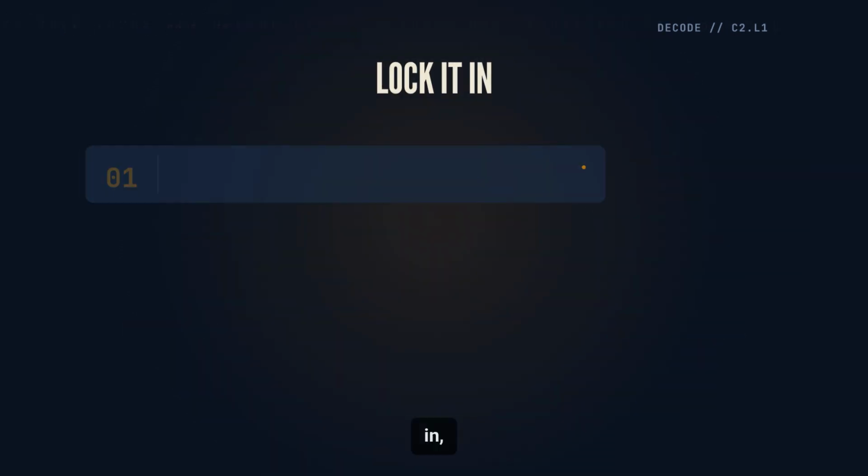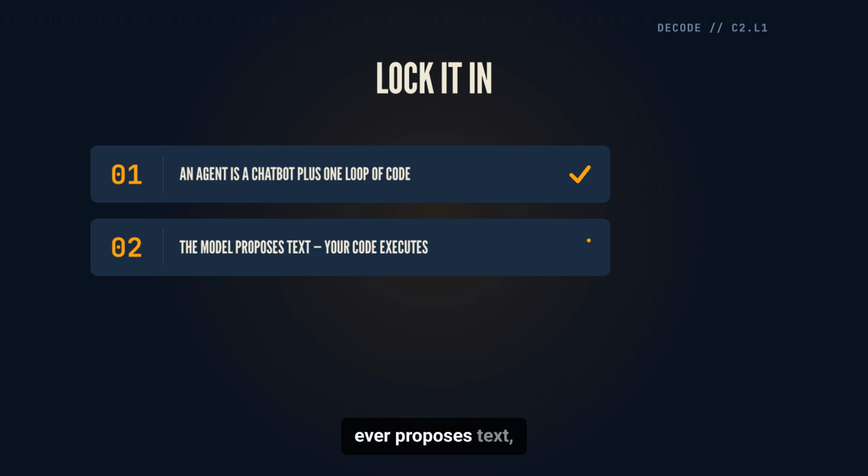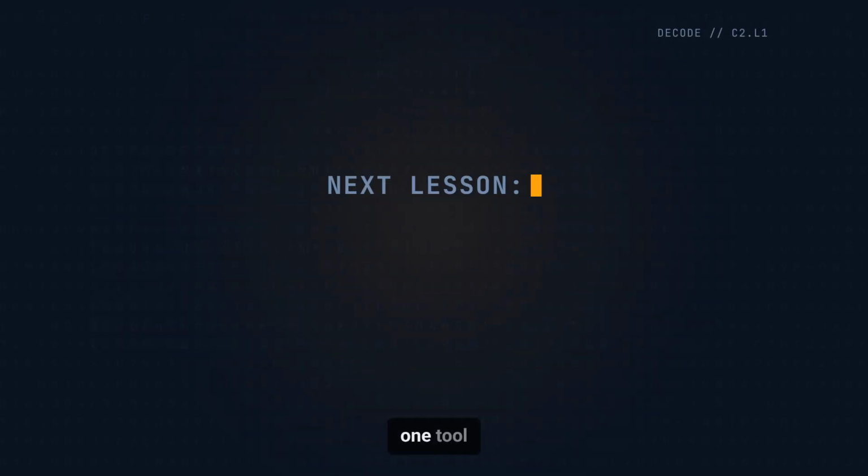Lock it in. An agent is a chatbot plus one loop of code. The model only ever proposes text, your code is what executes. And every agentic buzzword is that same loop wearing a costume. Next lesson, we open one tool call all the way up, including the moment it fails.